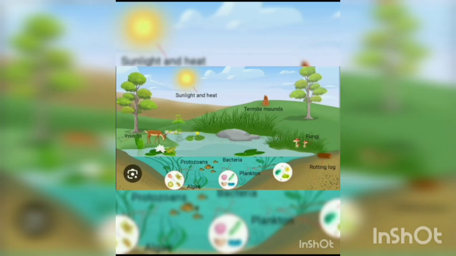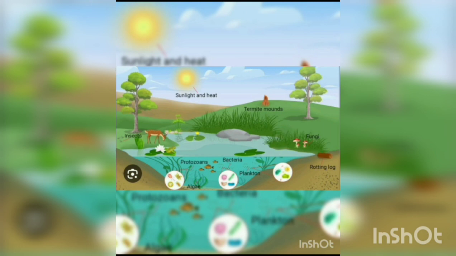Let's move to the syllabus which is coming in the PT4 exam. Okay, so chapter 11, the earth, sun, moon and stars. Chapter 12 is our environment, and chapter 13 is measurement. Here we will discuss some important topics related to the PT4 exam. So first we will discuss the chapter our environment. The topic is environment. Okay, so what is environment?